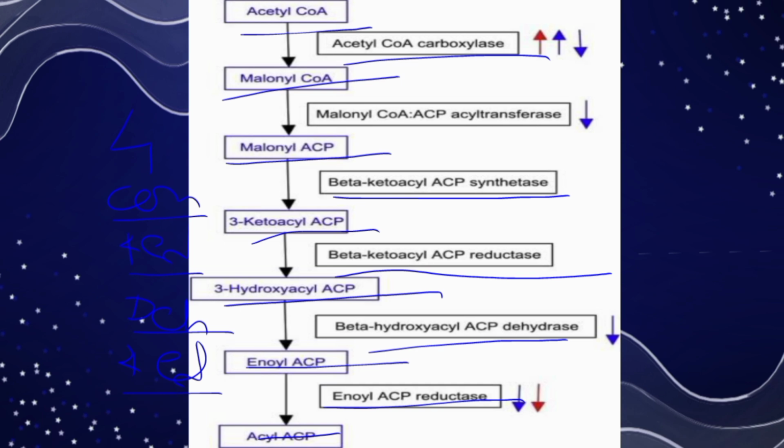The first round of elongation produces the 4-carbon butyryl ACP. The cycle now repeats with malonyl ACP, adding 2 carbon units in each cycle to lengthen the acyl ACP chain. This continues until the 16-carbon palmitoyl ACP is formed, and it gives palmitate.